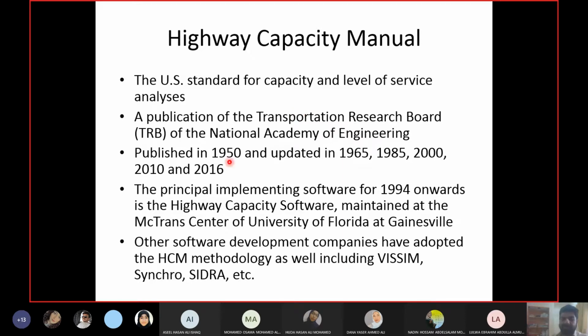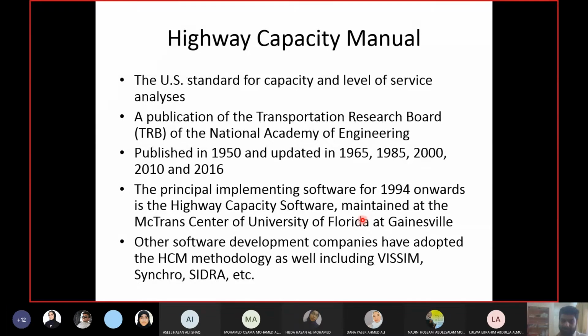The first manual was published in 1950, the last one in 2016. See how continuously they are making improvements. Obviously, when you are working on something for so long, it cannot be for one country. In 1994 they developed a software as well, the Highway Capacity Software, to use with the manual. Whatever calculations were required by the manual, the software was programmed to do. The software was developed by the Transportation Center of the University of Florida, and from 1994 onwards, whenever they published a new manual, they provided a new software as well.